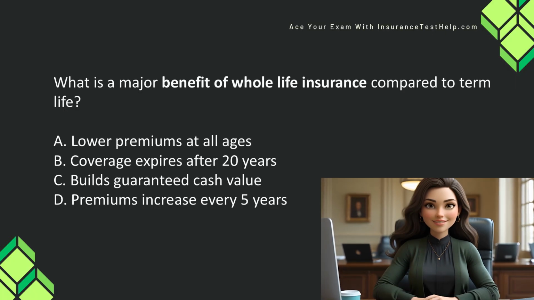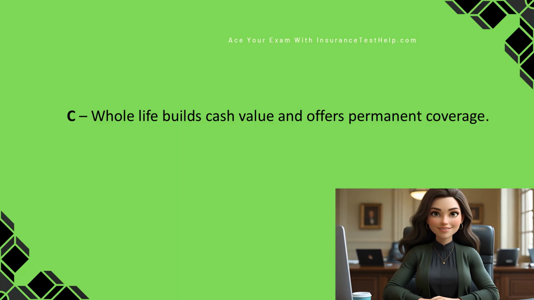What is a major benefit of whole life insurance compared to term life? A. Lower premiums at all ages. B. Coverage expires after 20 years. C. Builds guaranteed cash value. D. Premiums increase every 5 years. Whole life builds cash value and offers permanent coverage.